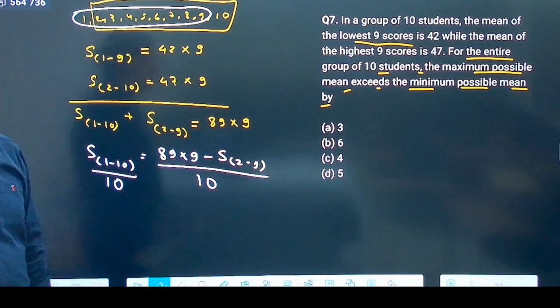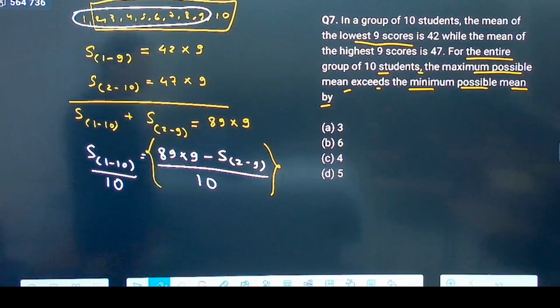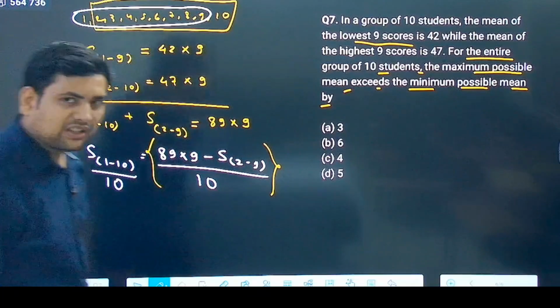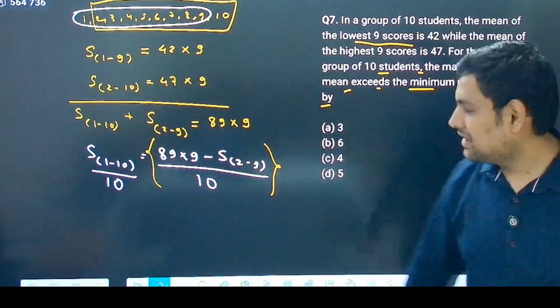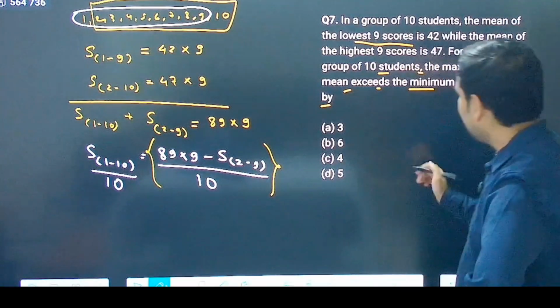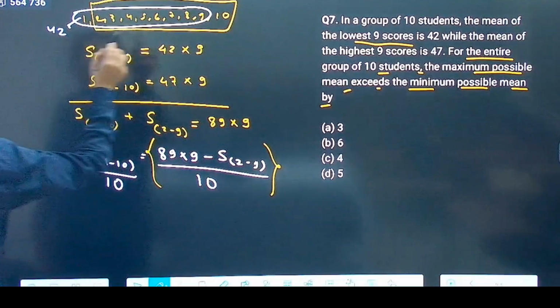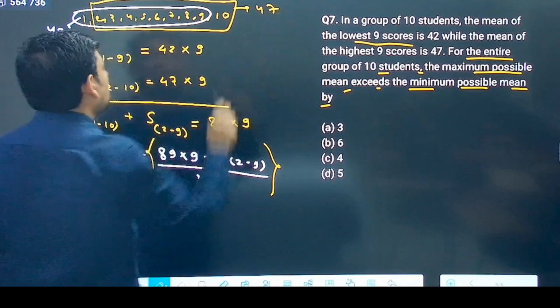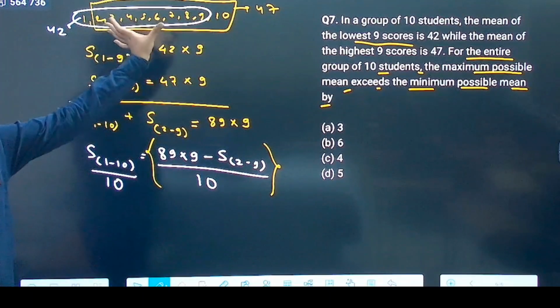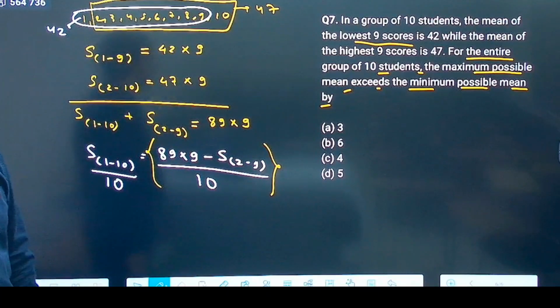Now this is the expression for which I want to find the minimum or maximum value and the difference between minimum and maximum. Now see this, it is not much calculative, it is a little difficult, I know. So if I want to calculate the sum of 2 to 9, understand this: here the average was 42 and in this case the average was 47. So if I want to take the average of 2 to 9, what is the possible value?